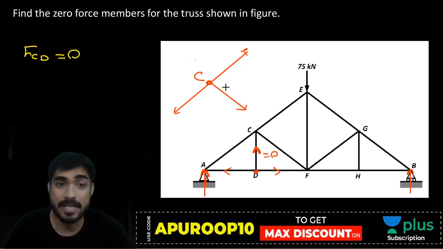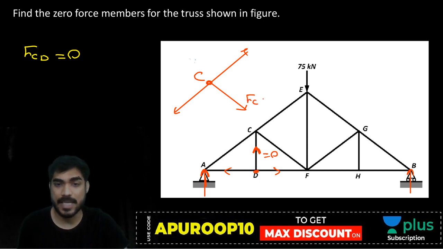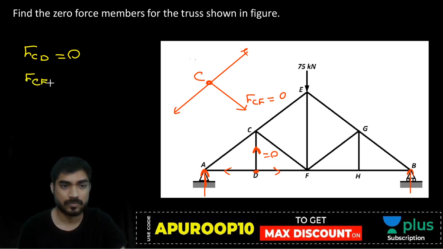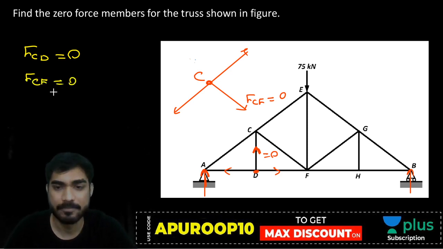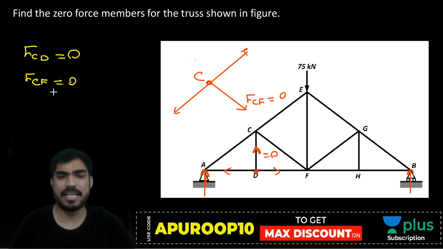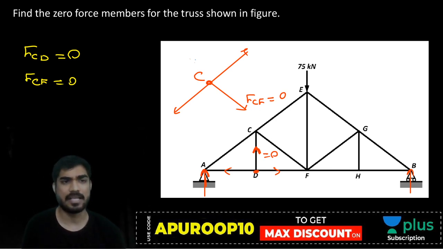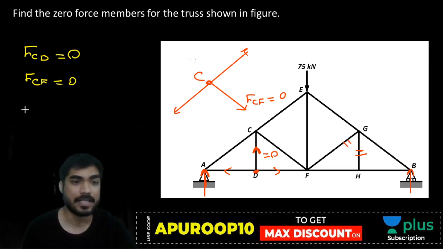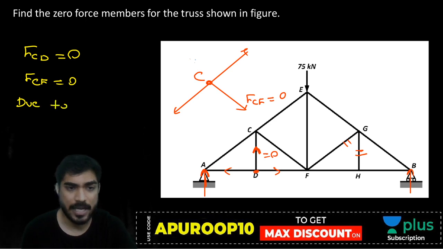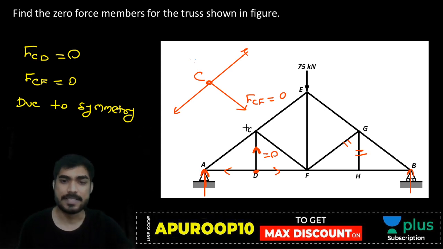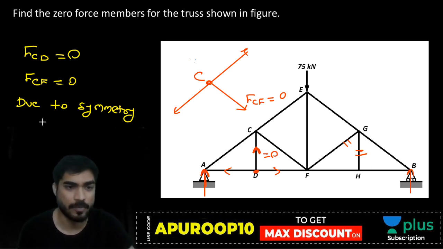Now again, three members, and the third one is non-collinear. So this will be 0. FCF will be 0, right? Now beta, if these two are zero force members, then these two will also be zero force members due to symmetry. There is symmetry. So can I write this? Due to symmetry, if CD is 0, GH will also be 0. GH will also be 0.